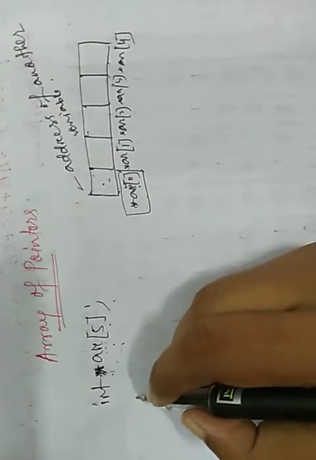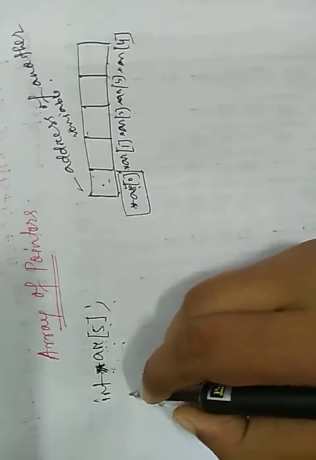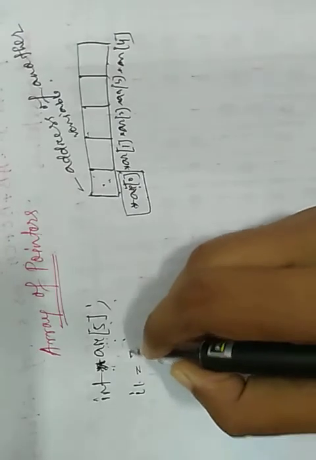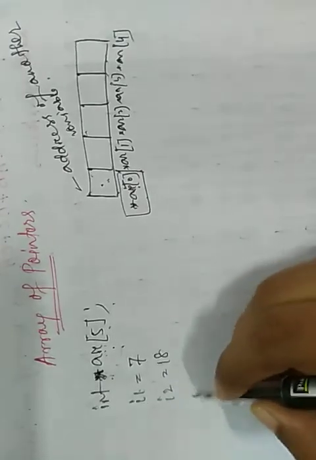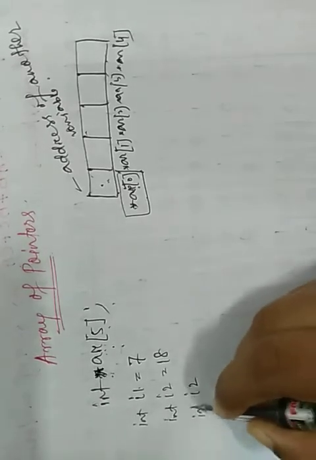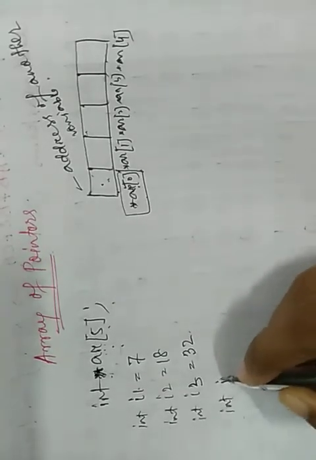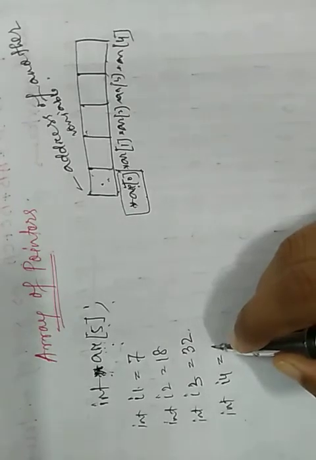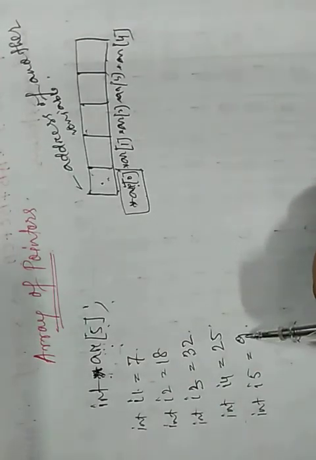Suppose we have 5 elements like this. int I1 equals 7, int I2 equals 18, int I3 equals 32, int I4 equals 25, int I5 equals 9. Okay, there are 5 variables.